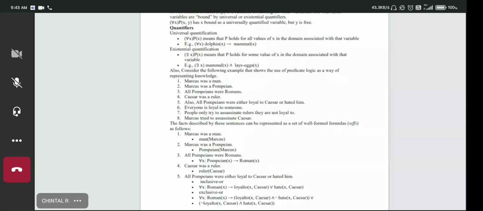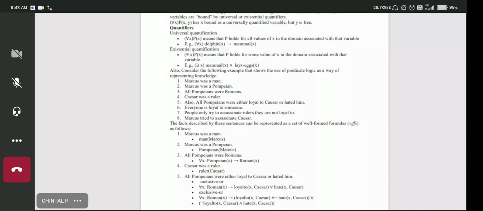All Pompeians were either loyal to Caesar or hated him. Both the cases they have written here. For the same sentence, sometimes we consider it as inclusive or, sometimes as exclusive or, sometimes implicitly and sometimes explicitly. So both the conversions into logic are true. Some people convert it like inclusive or, and some convert it like exclusive or, depending on your understanding of the English sentence.